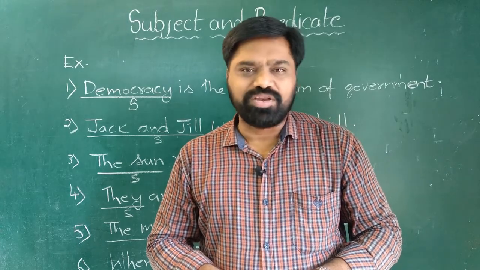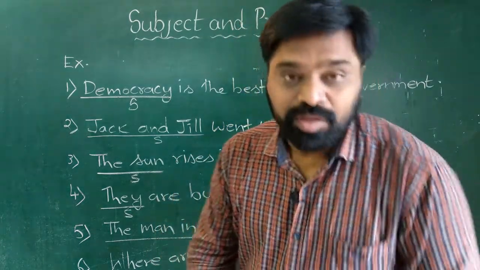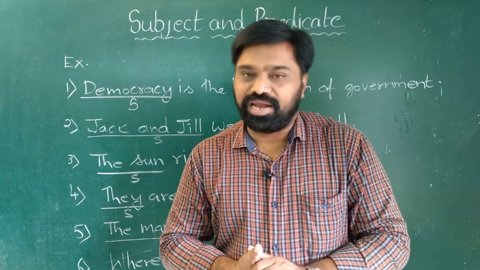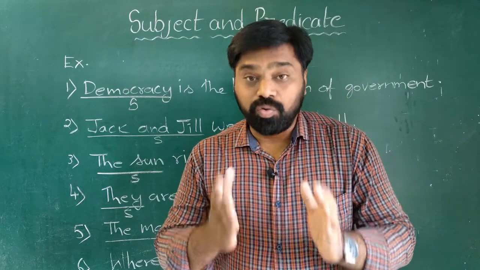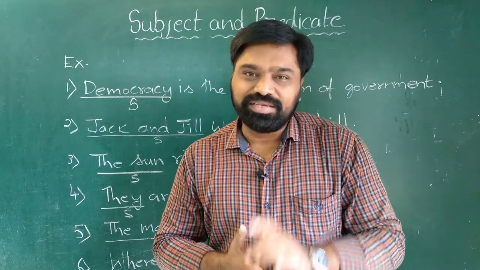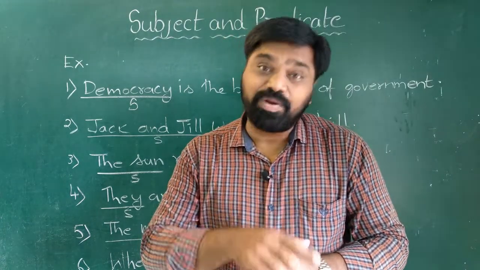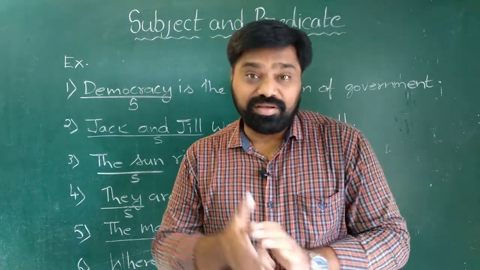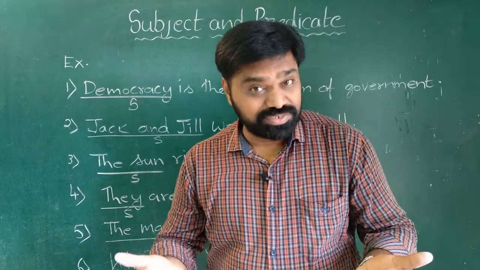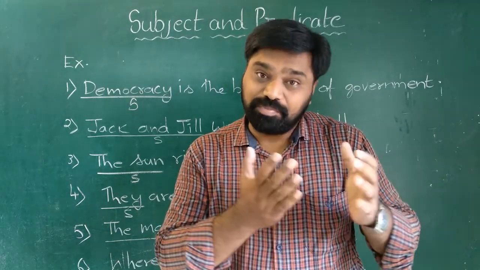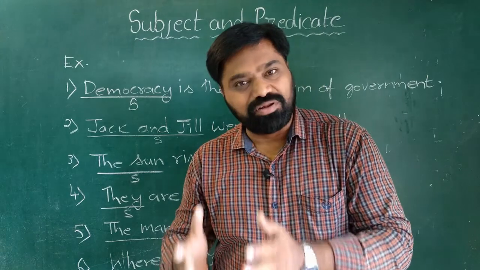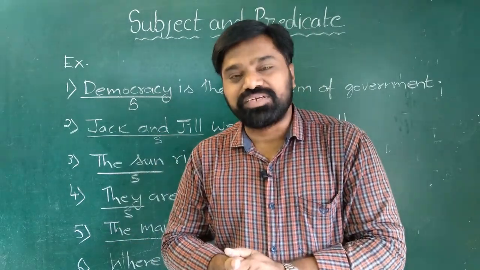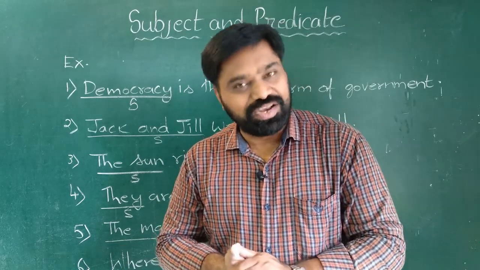So let us quickly revise what we learned today. We learned that a sentence has two parts, a subject and a predicate. What or who we talk about is called subject, and whatever we say about the subject is called predicate. A subject can be a single word or plural words. A subject can come at the beginning of the sentence, it can come in the middle of the sentence, or it can come at the end of the sentence. In case of imperative sentences, we don't find subject at all.